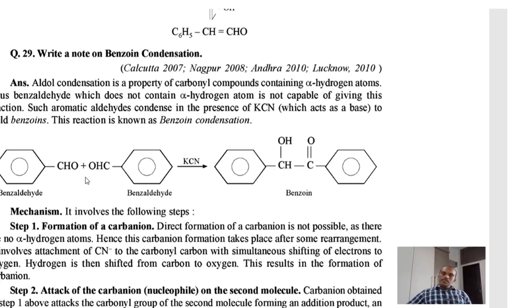Similar molecules coming together is known as self-condensation, leaving only simple molecules. What is the simple molecule here? H2O, to form benzoin.